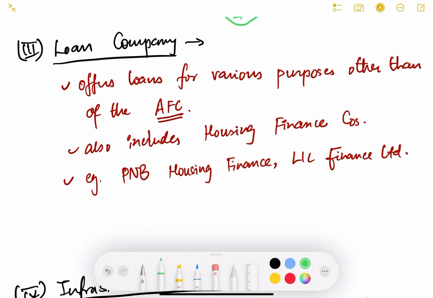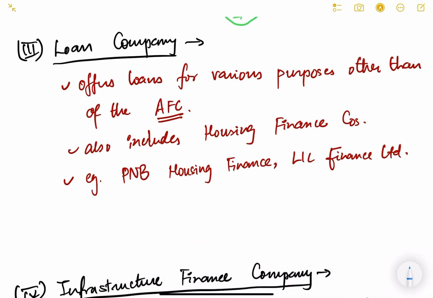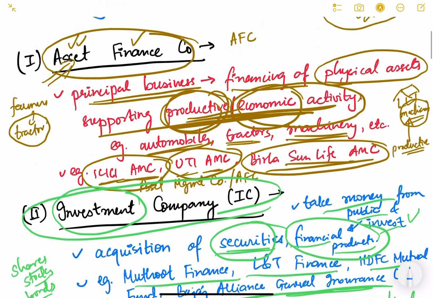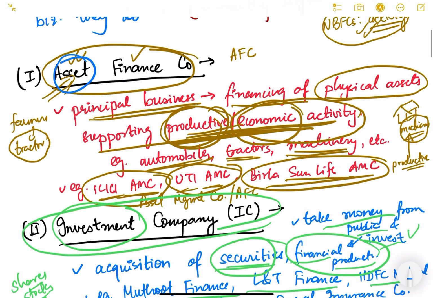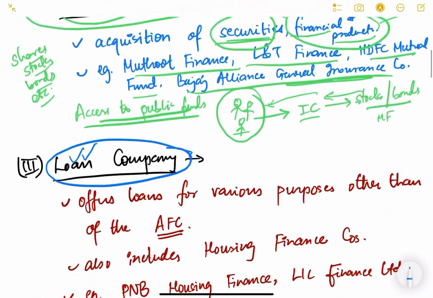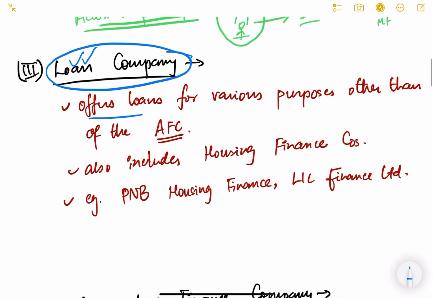Now let us come to the next one. Next company is loan company. Okay, loan company. Again the name suggests it will give loans. Now see, in asset finance company also it was giving loans to purchase some physical assets. Now what is the difference between that? Loan company will offer loans for various purposes other than that of AFC.